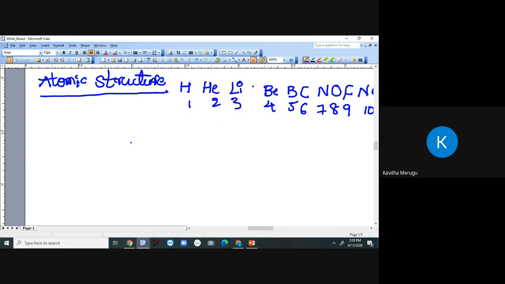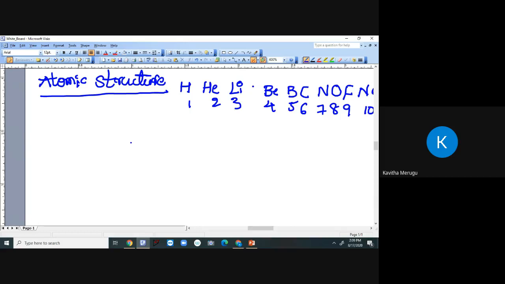Now, the main thing is, to understand the atomic structure of an atom, we should understand what is meant by a shell, which we have discussed earlier. Then we should understand the relationship between the number of shells and the maximum number of electrons that we can accommodate in each shell.